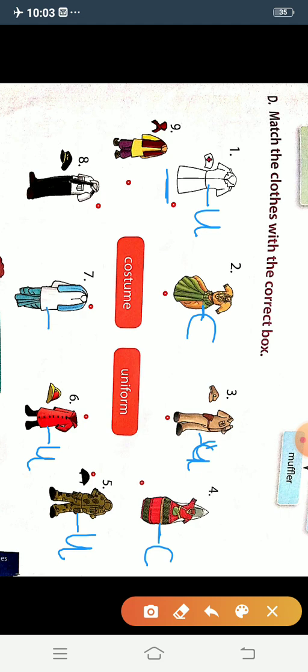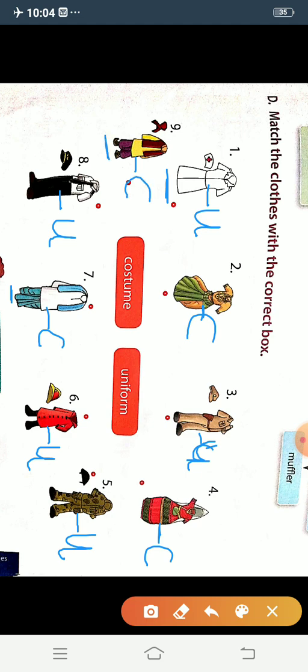And this is costume. West Bengal men are wearing this type of costume. This is the dress of a pilot, and pilot is a special job, and for the special job the people are wearing special dress. It is called uniform. And what is this, children? This is a traditional dress. It is called costume. Punjabi men are wearing this type of dress, so it is costume.